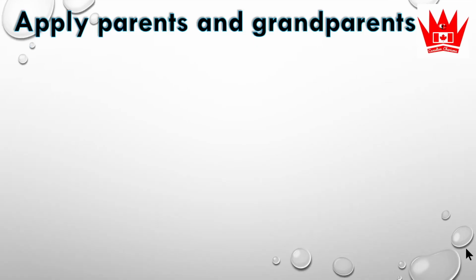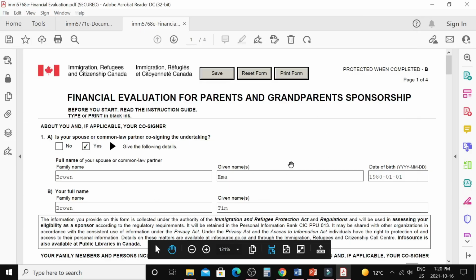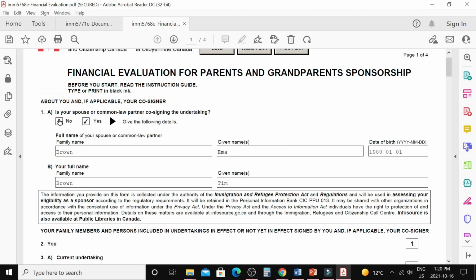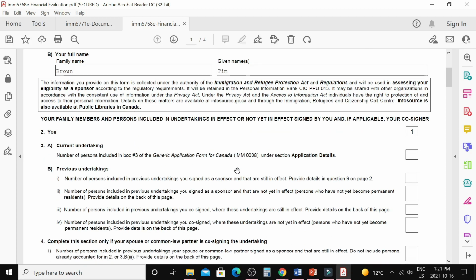Next question is how to complete questions number 3 and 4 in form IMM 5768. I will go quickly through the whole form again. The first question is, is your spouse or common-law partner co-signing the undertaking? You can say yes or no accordingly. If you are not married, just write not applicable here by hand when you print the form to sign it. Question number 2 is automatically done, that you are the sponsor.